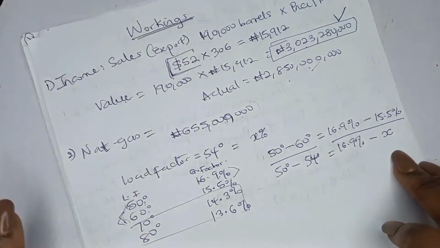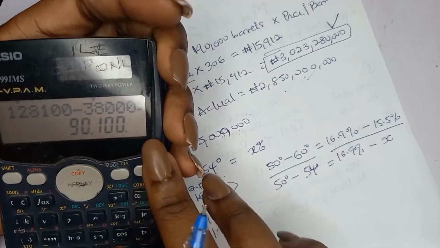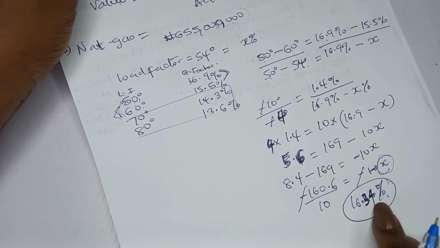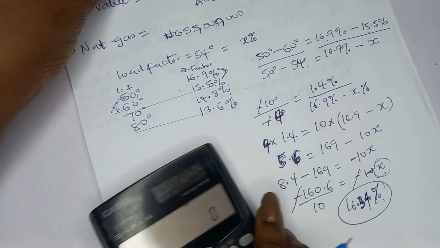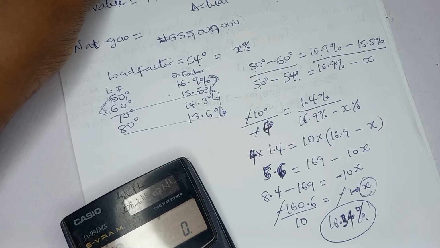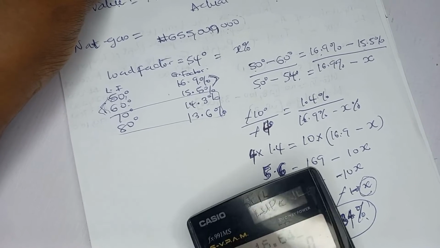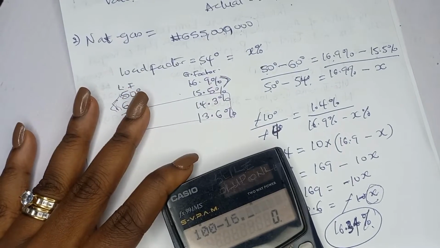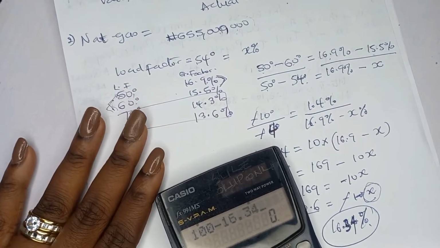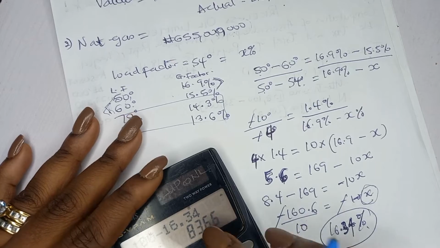So you have only one unknown. Then you simplify, then you cross multiply. So we have 16.34%. So 100% minus 16.34% is 83.66%. That means that's the net that will go back.